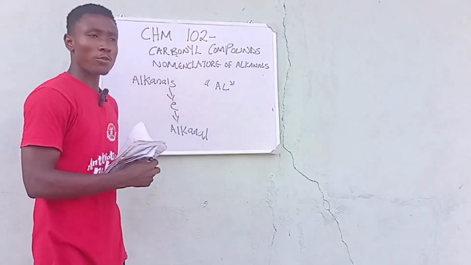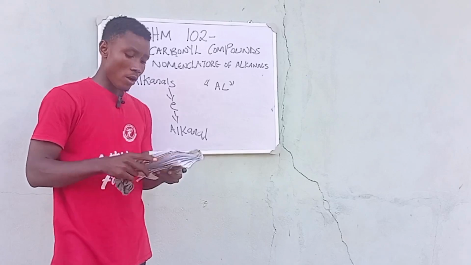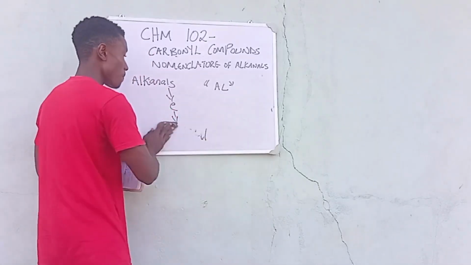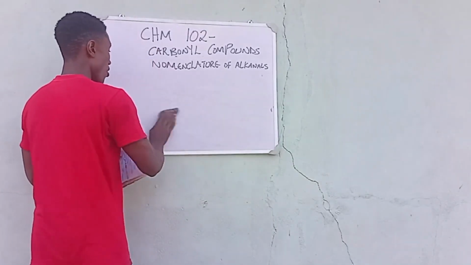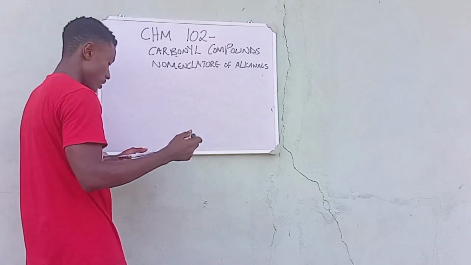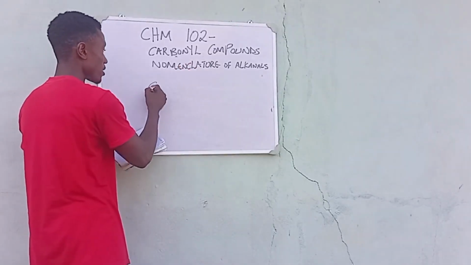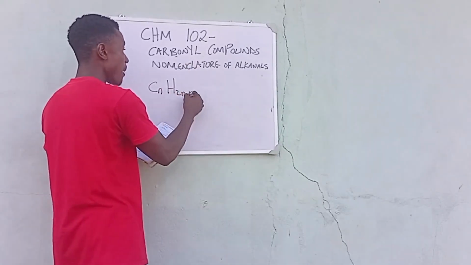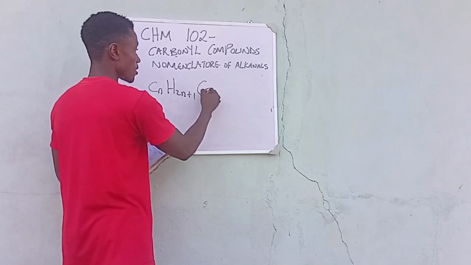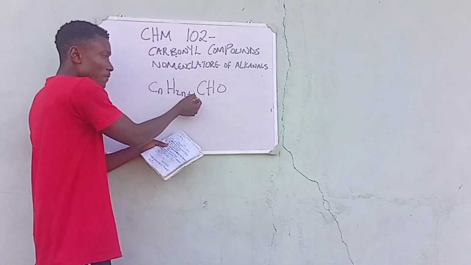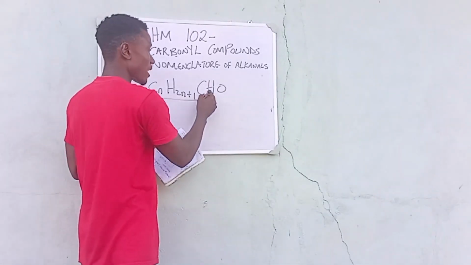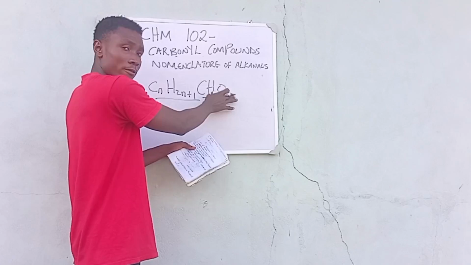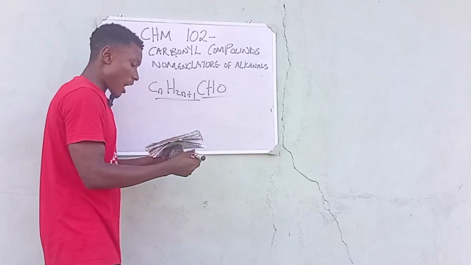Now, what is the general molecular formula of the alkanals? Remember, I said it is RCHO. This is the general molecular formula of the alkanals here on the board. We have CnH2n+1, and we have CHO. This is the alkyl group, and this is the carbonyl. I hope you understand. So this is how it goes.